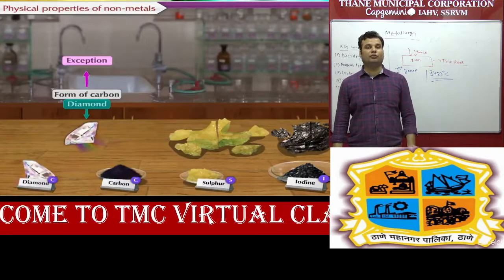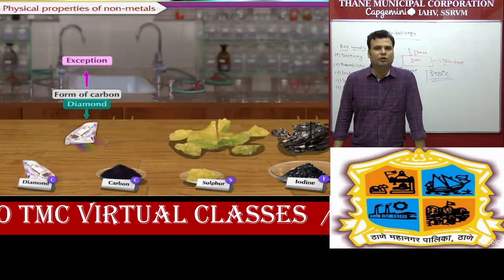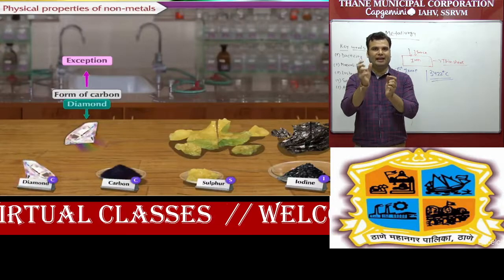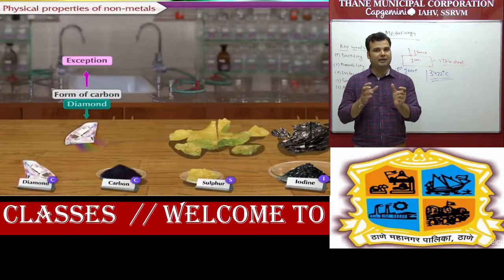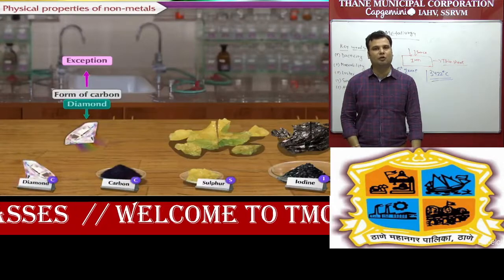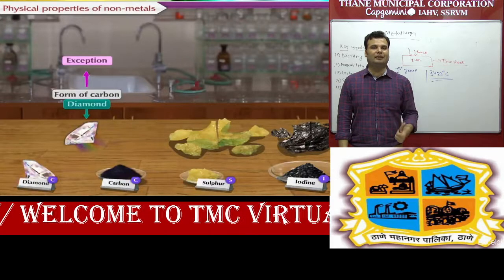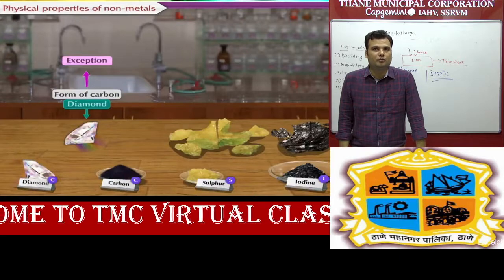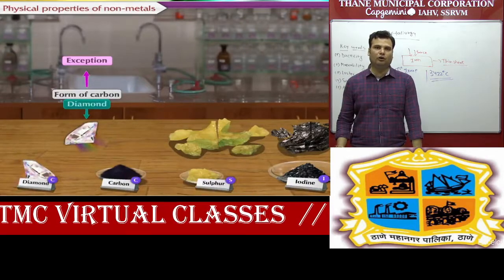So one important concept you have to remember from 9th standard, what is allotrope? So student, what is allotrope? They are made up of the same, only the same element like carbon, but in different forms. So they have the same chemical properties but different physical properties, like carbon having 3 allotropes, 1 is diamond, graphite and fullerene. So diamond is one example of an allotrope of carbon, and it is the hardest substance on this earth and it is a non-metal.